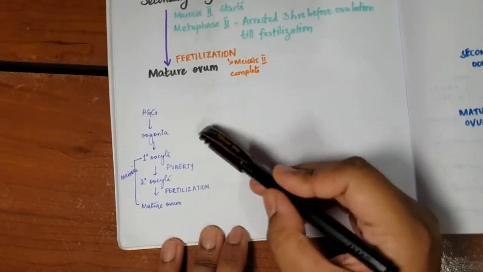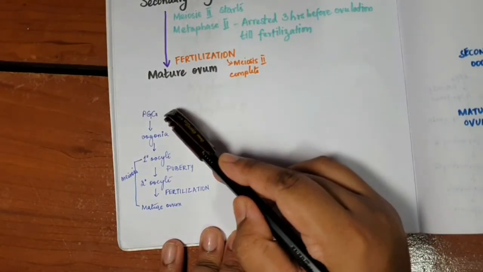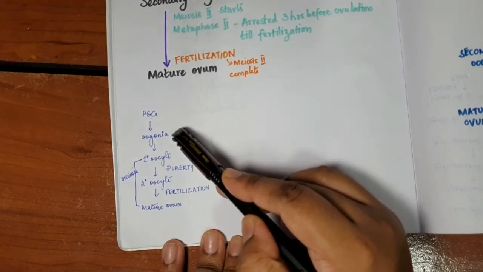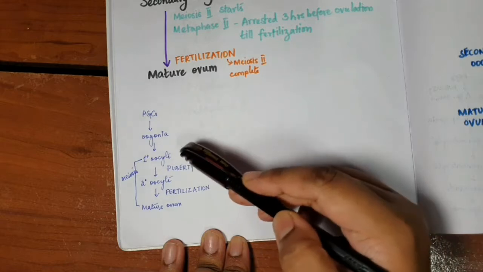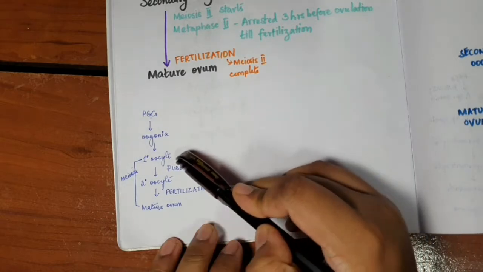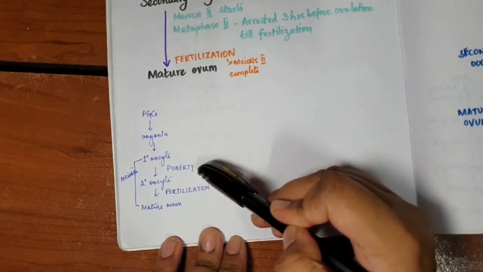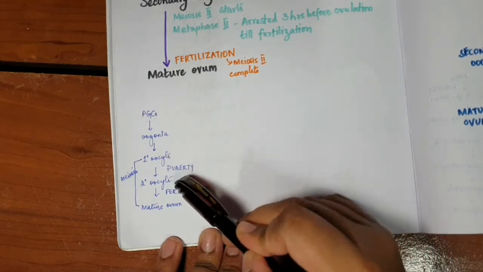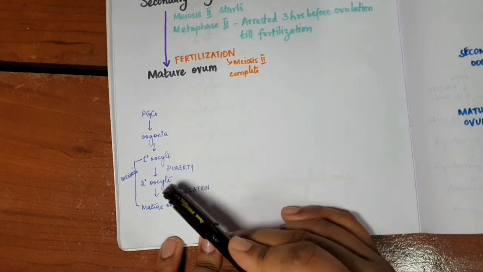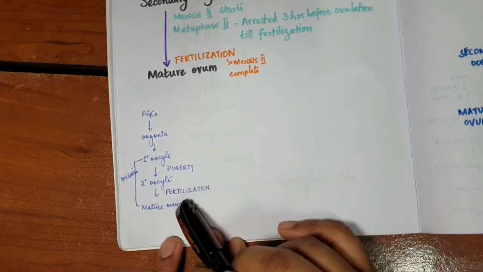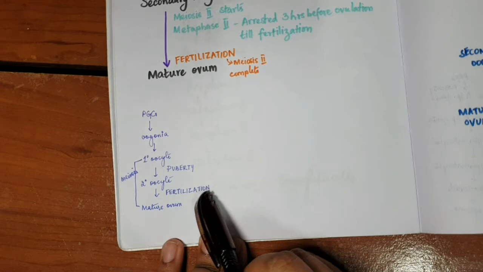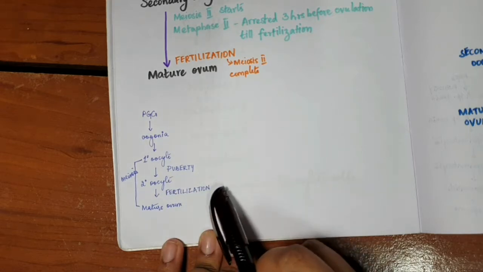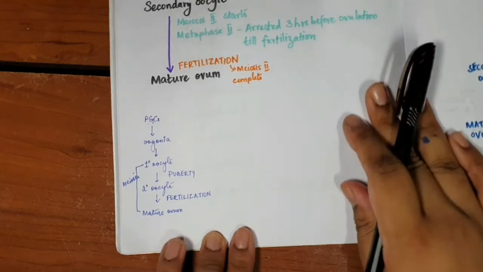So remember, primordial germ cells differentiate to become oogonia. Oogonia will undergo DNA replication to become primary oocytes. Primary oocytes are arrested in prophase 1 till puberty, and then they become secondary oocytes. After meiosis 1, primary oocytes become secondary oocytes. After meiosis 2, secondary oocytes will become mature ovum. But just 3 hours before ovulation, secondary oocytes get arrested in metaphase 2, and that is completed after fertilization, after which they become mature ovum. Okay?